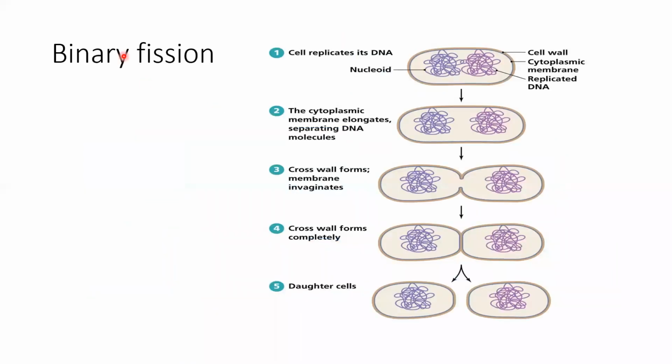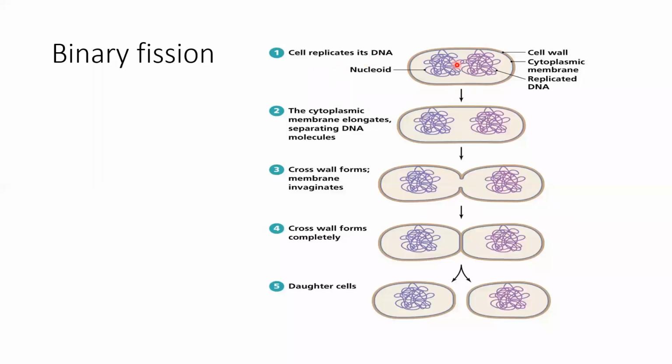So binary fission. Binary means two and fission means breaking. When a cell breaks down into two daughter cells, this kind of simple reproduction or division is known as binary fission. We can see this binary fission in bacteria. So this is a bacterial cell, and to start with binary fission, the very first step is to replicate its DNA. Replicate means to make its own copy.